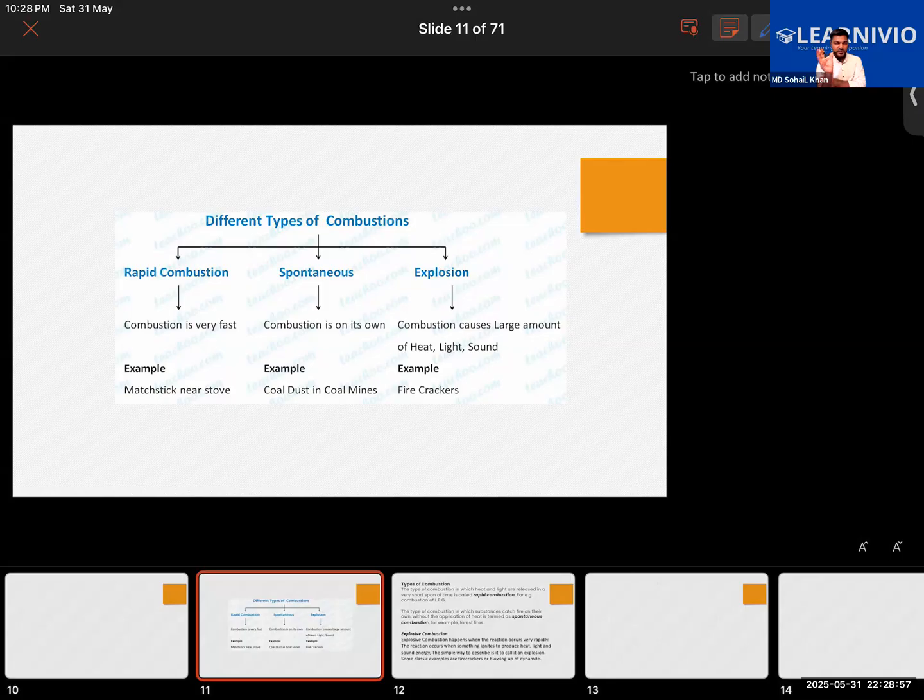Also, many times forest fires happen on their own. Due to low rainfall conditions, the plants dry up, and as the warm wind gushes through them, the branches collide with each other. There is friction, because of which heat is generated, and they spontaneously catch fire on their own. So that can also be taken as an example of spontaneous combustion. Then we have rapid combustion, like